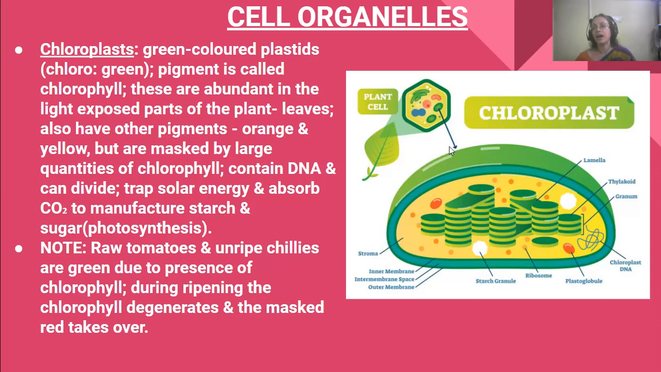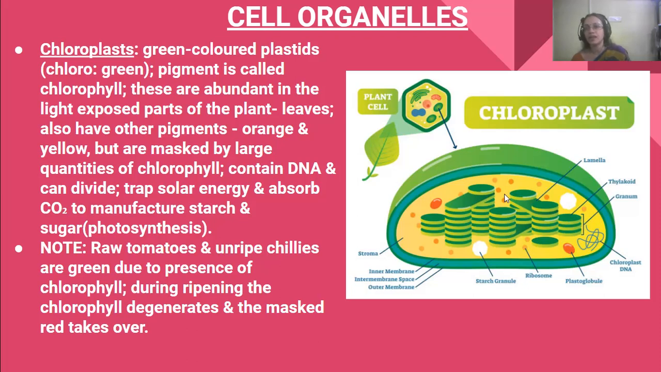See, this has a double layered membrane. This is the stroma. These are the grana. They form columns in stacks. Then this middle portion is the thylakoid.